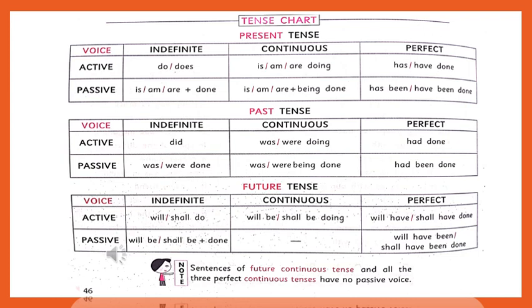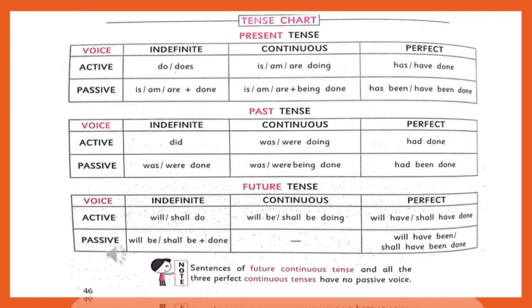That is the character, we can say the specialty, of the continuous tense. In the continuous tense, being plus third form is used. Being plus third form of the verb is used throughout the continuous tense. In all the continuous forms of the passive voice you can see being plus third form of the verb.